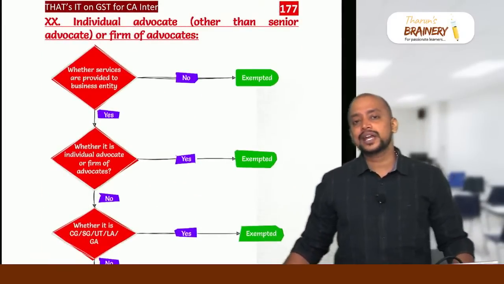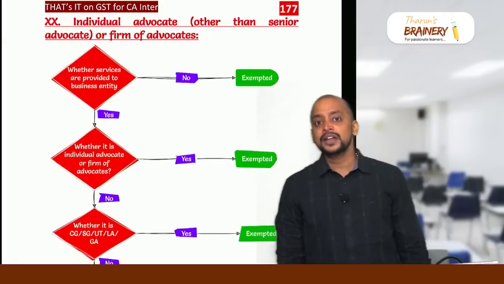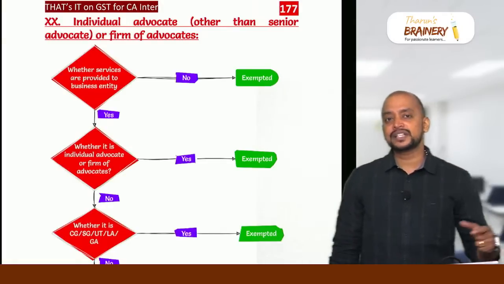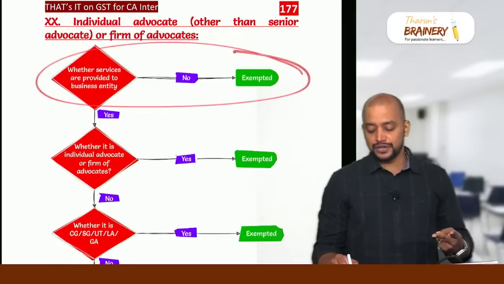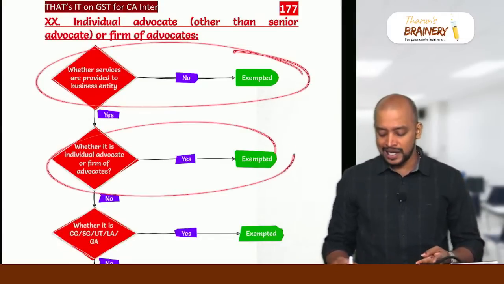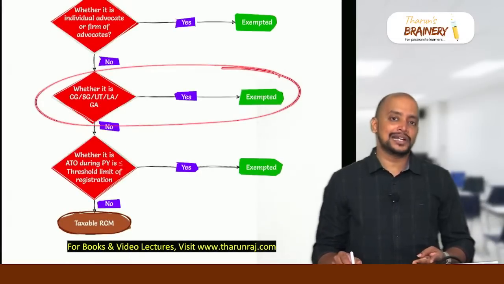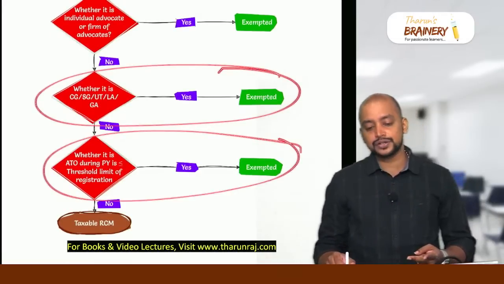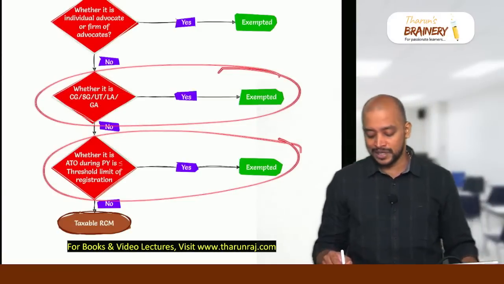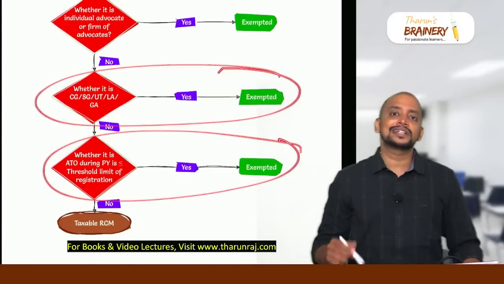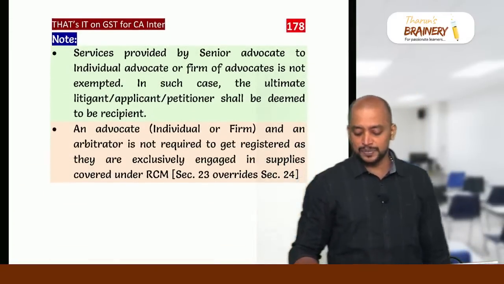Then advocate services. In case of advocate services, individual advocate or firm of advocates, we have 4 exemptions. If they provide services to a person other than a business entity, then it is exempted. If they provide service to another individual advocate or firm of advocates, exempted. If they provide services to central government, state government or local authority, exempted. If they provide services to a business entity whose turnover during the previous year does not exceed the threshold limit, it is exempted. Apart from this, for any other case, it will be taxable, and wherever it is taxable, liability to pay GST is on the recipient, that is the business entity.